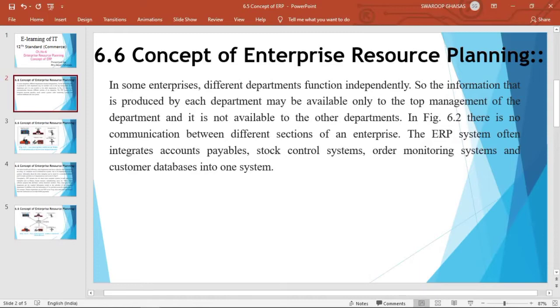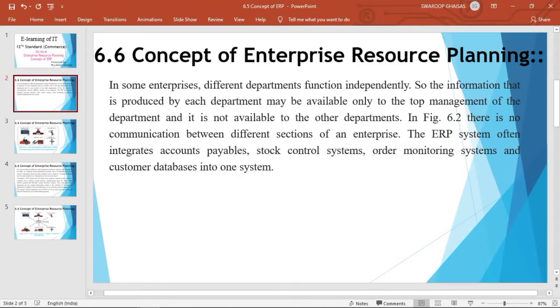And what is planning? Planning consists of establishing the objectives and selecting a course of action, so that it will help the managers to improve the future performance and will be beneficial for the organization. So that is about enterprise, resource and planning.